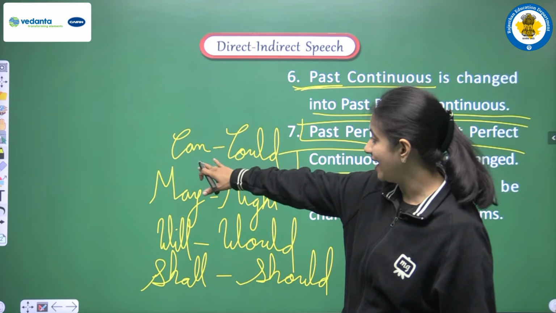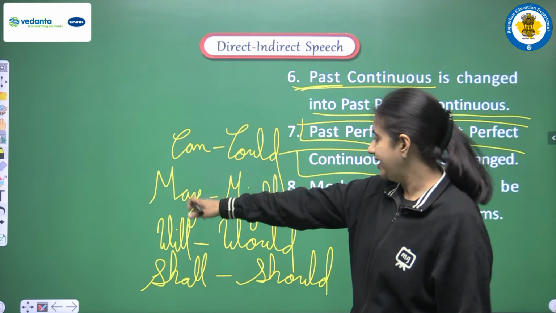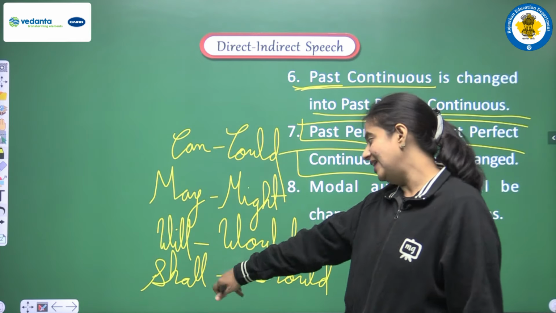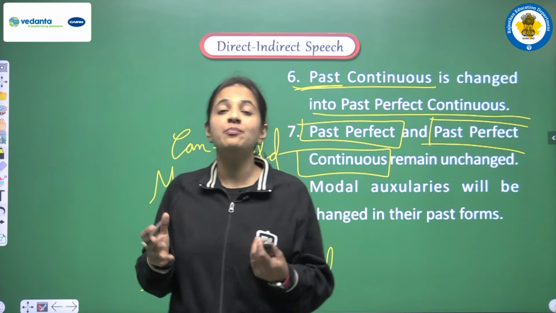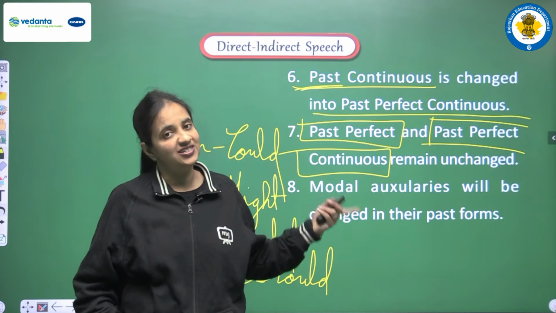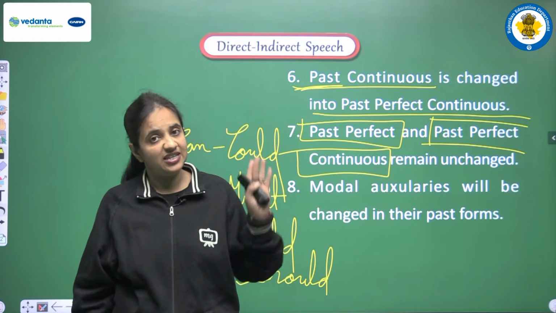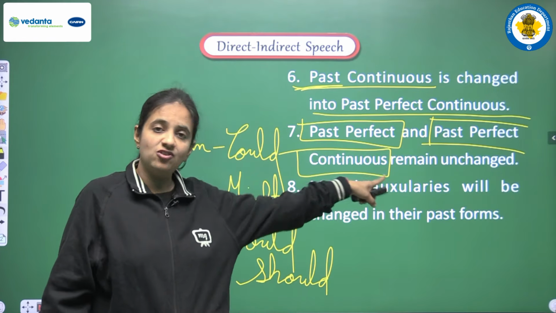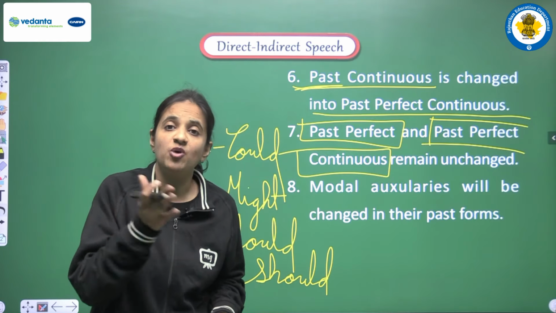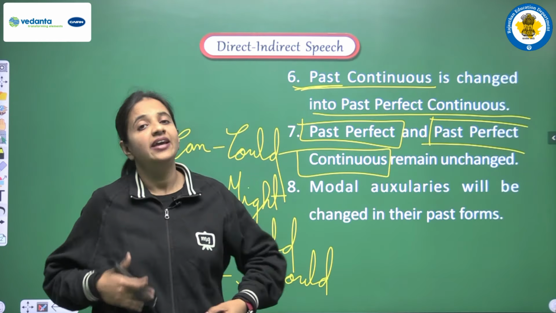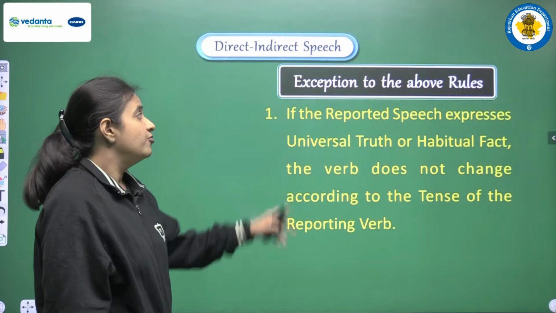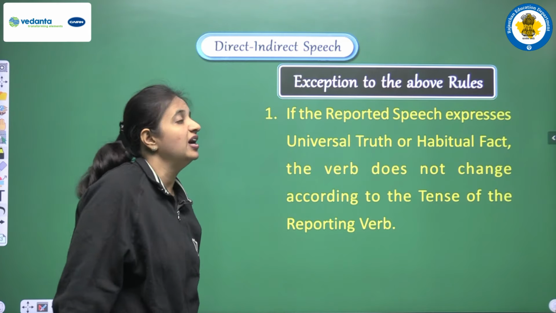So if you are having can, just convert it into could. May will be converted into might. Will will be changed into would. And shall will be changed into should. So all the present forms will be converted into their past forms, like the changes that we have discussed in the tenses. The same rule is applicable in the modal auxiliaries also. All the modal auxiliaries will be converted into their corresponding past forms, or we can say their respective past forms. Okay. Now we are having some exceptions to the above rule.